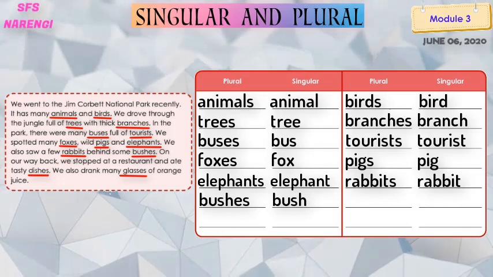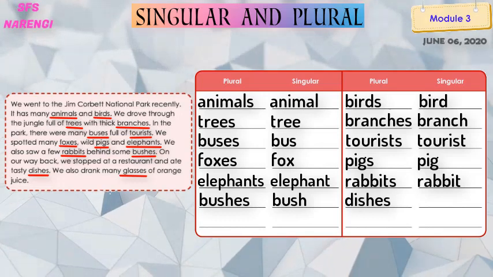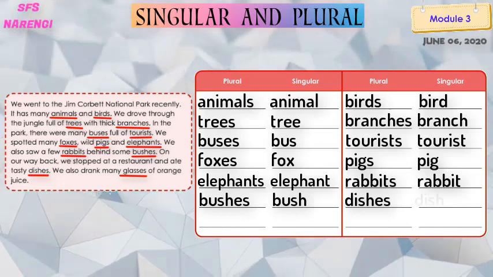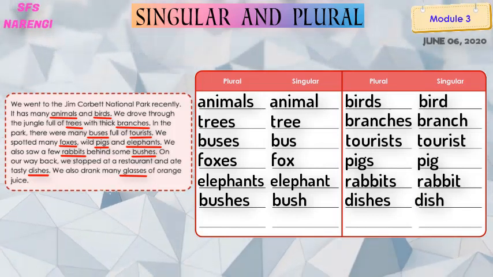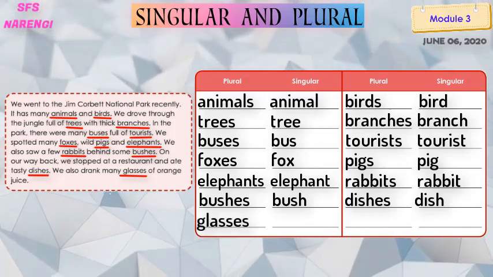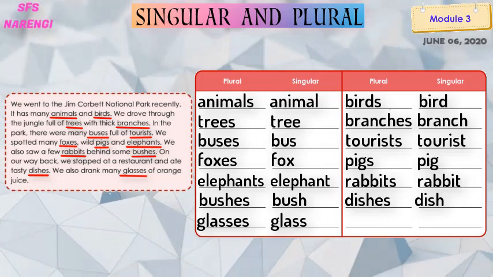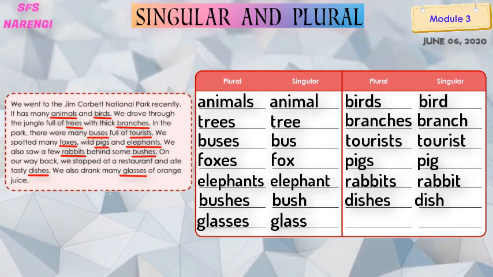B-U-S-H. The next is dishes, D-I-S-H-E-S. Plural. Singular is dish, D-I-S-H. So the last word here is glasses. What is the singular here? Glass. Got it? Okay, so I hope you have understood here what are singulars and plurals.